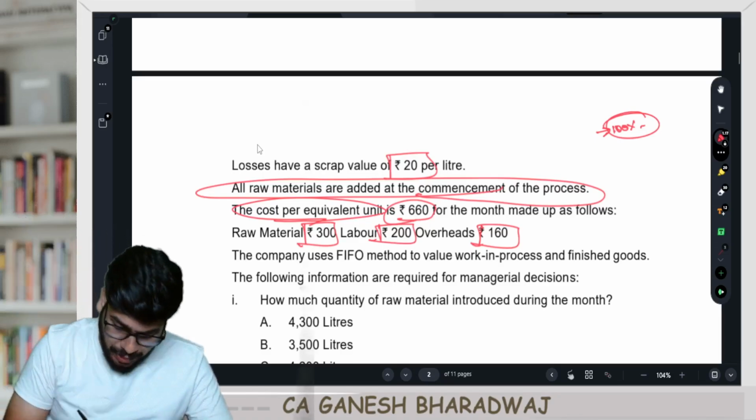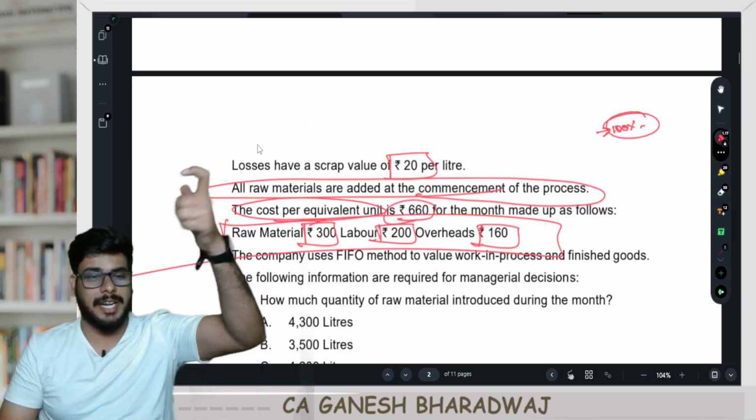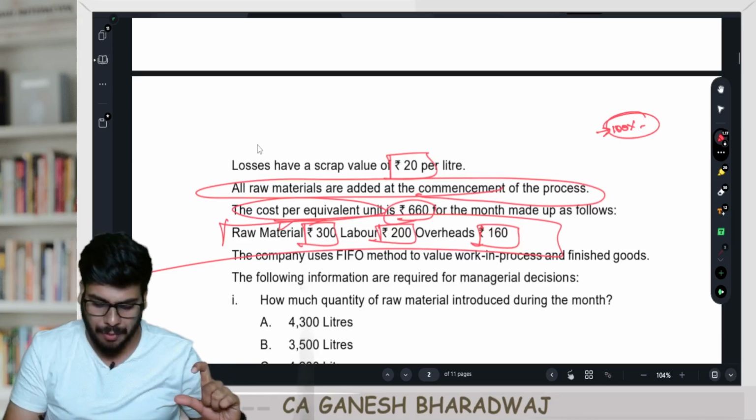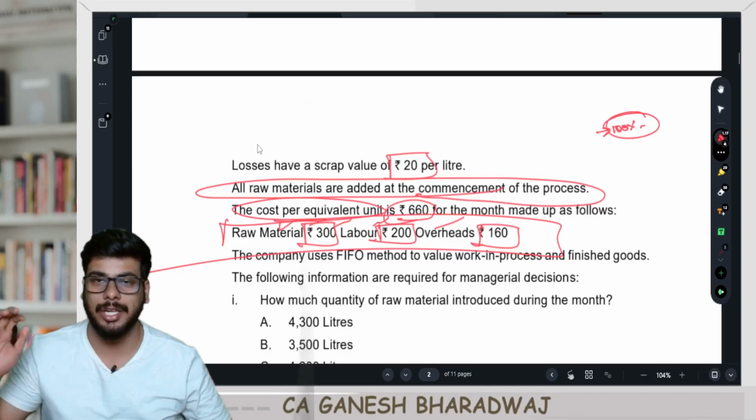Step 2 they have completely given. The step 2 has been done. That is the respective component of cost divided by the equivalent units; they themselves have done it and given this. Are you clear with this?